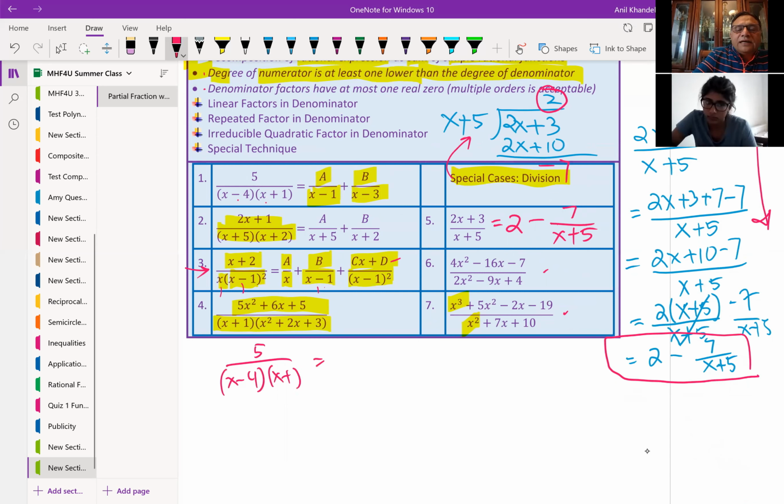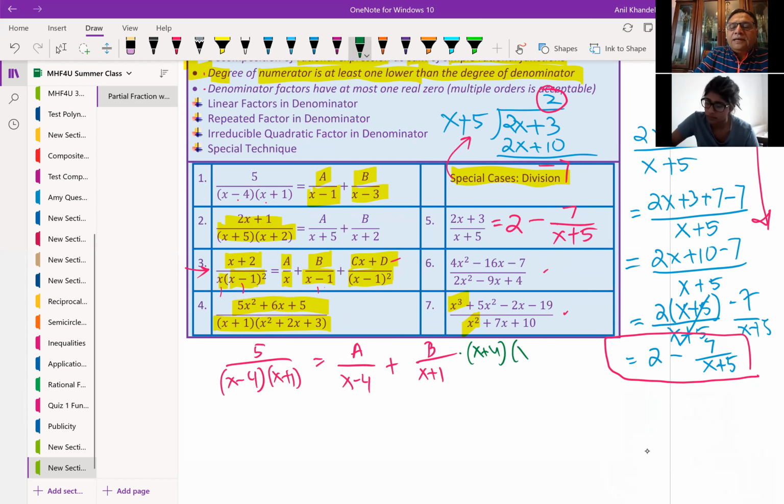So I want to write this as a over the first factor, x minus 4, plus b over x plus 1, correct? So the method here is that you multiply both sides by the common denominator. So what is the common denominator here? x minus 4 times x plus 1, right? So you multiply each term by x minus 4 times x plus 1, every term, right? So this also will multiply, and this also will multiply by x minus 4 times x plus 1.